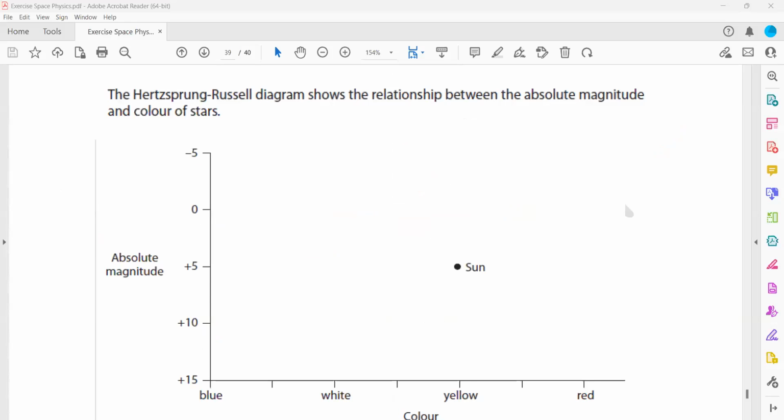So when we label, the white dwarf was here, the red giant X was here. So where will Y be? So Y will be here.